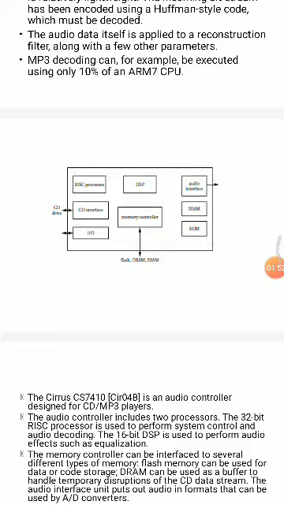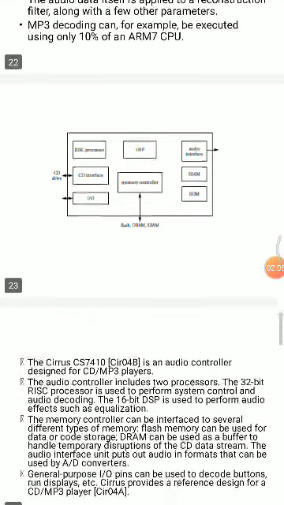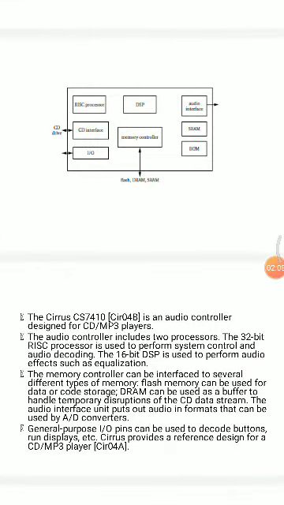This is the block diagram of an audio player. In this block diagram, we have the RISC processor, interface, IO devices, the DSP digital signal processor, memory controller, flash, DRAM, and SRAM, and audio interfaces, SRAM, ROM. This is an audio controller designed for CD and MP3 players. The audio controller includes two processors. The 32-bit RISC processor is used to perform system control and audio decoding. The 16-bit DSP is used to perform audio effects such as equalization.